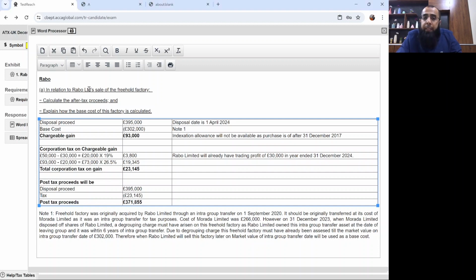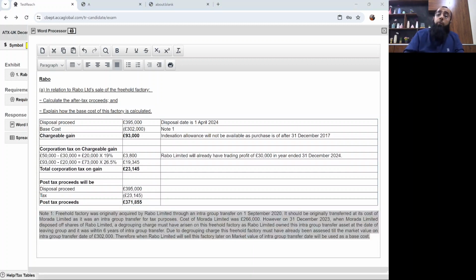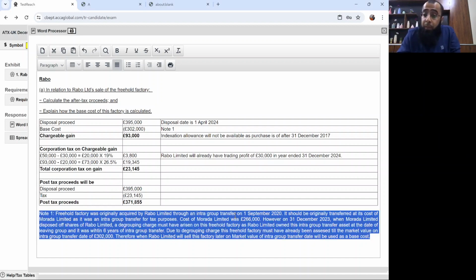So let me repeat it again. In relation to Rabo Limited's sale of freehold factory, calculate the after-tax proceeds. Now this was your disposal proceed. For the cost, it was an important thing, as the examiner expected a good comment here. Originally this factory was acquired through an intragroup transfer. When we talk about intragroup transfer, the assets are acquired at their original cost, the cost to the group company, not the transfer value. So that cost should be £266,000.